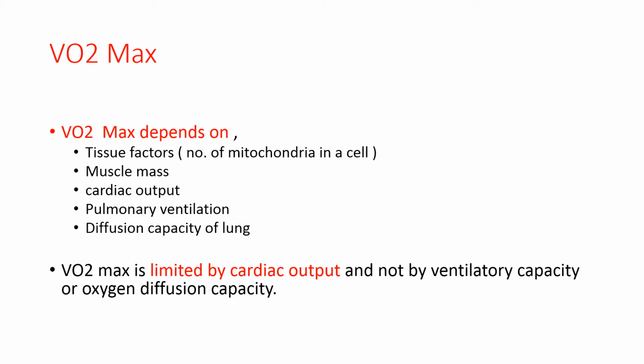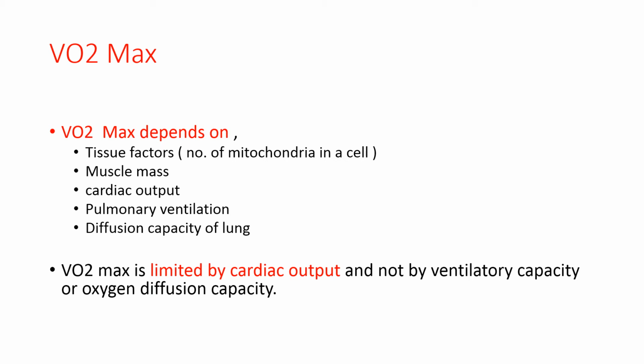The function of the respiratory system is the pulmonary ventilation and the diffusion capacity. Whenever pulmonary ventilation increases, it can increase the availability of oxygen in the blood and to the tissues. An increase in the diffusion capacity of the lung can also provide more oxygen in the blood and to the tissues. Now the second factor is the cardiovascular system.